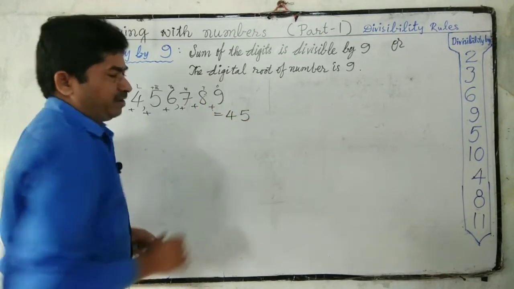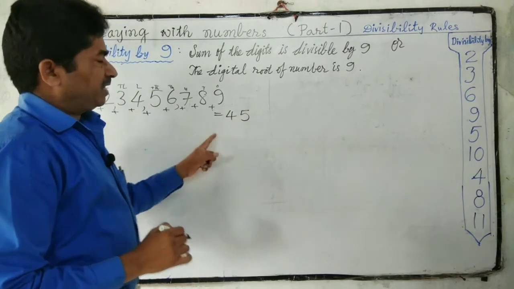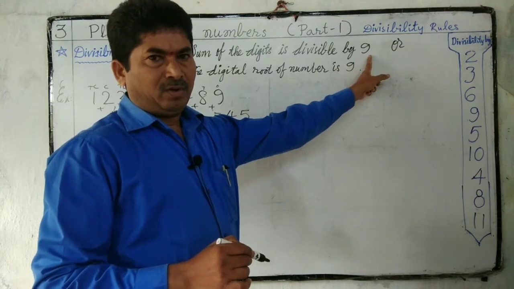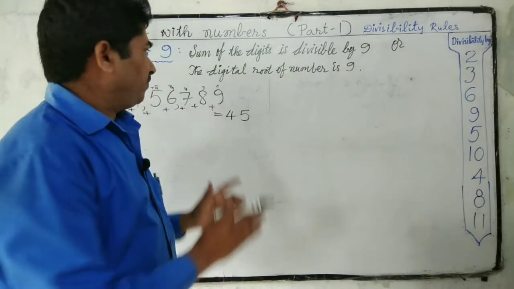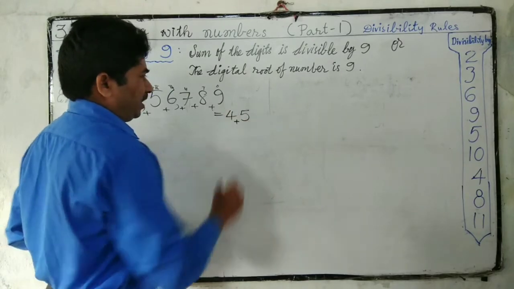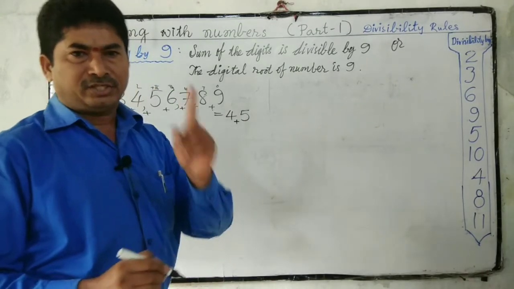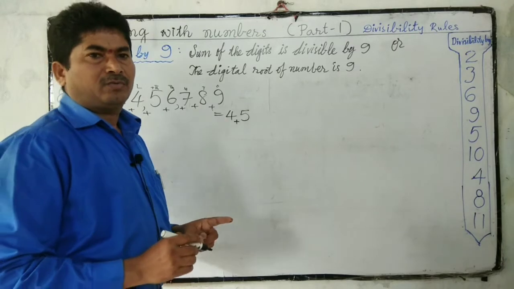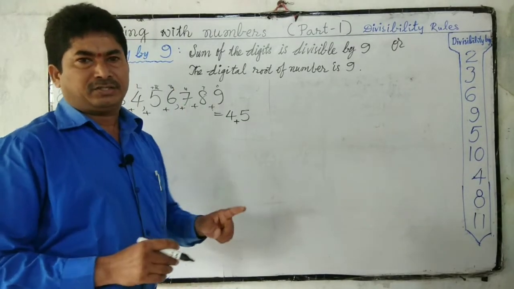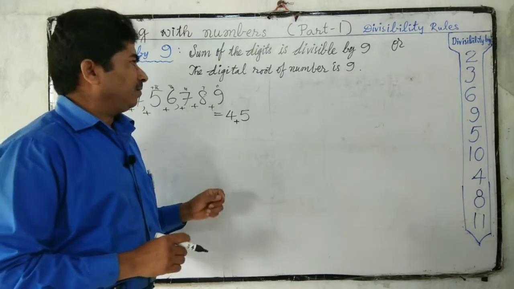We got 45. So the sum of the digits is divisible by 9. 9 5s are 45. And also we can find the digital root. Means again we have to add till we get a single digit. We add the digits in a number till we get a single digit. That single digit is called the digital root.